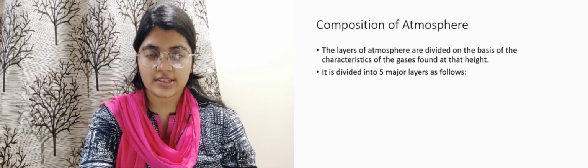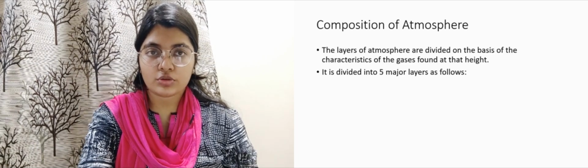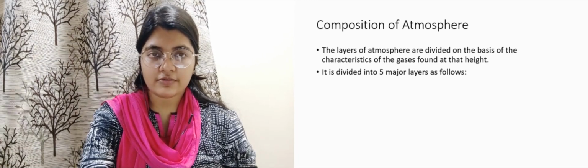Next, the atmosphere can be divided into 5 layers. We have already gone through the names of these 5 layers once. Now we will go into detail, starting with the first, that is the troposphere.